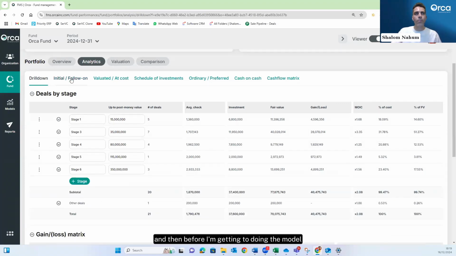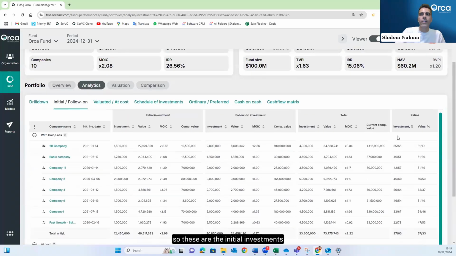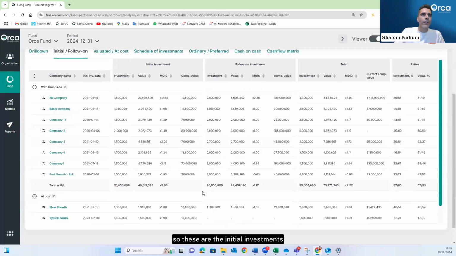And then before getting to the model, I would like to look at the initial follow-on. So these are the initial investments, and that's the investment that I made in the first check. So we see that the methodology of this fund is between $1 to $2 million, but mainly about $1.5 million for the first check. So that's one important thing to learn about the fund before we start. And then the pre-money valuation of the first round. In 2 cases it was 70 and 80, but in most cases it's between 7 and 13, let's say $10 million pre-money valuation of this round.